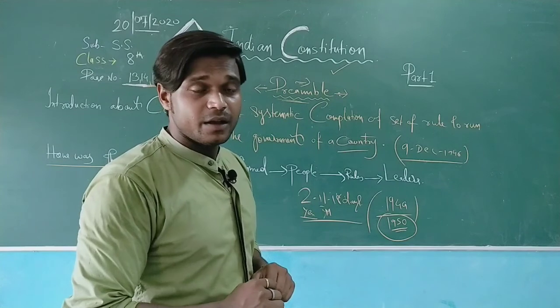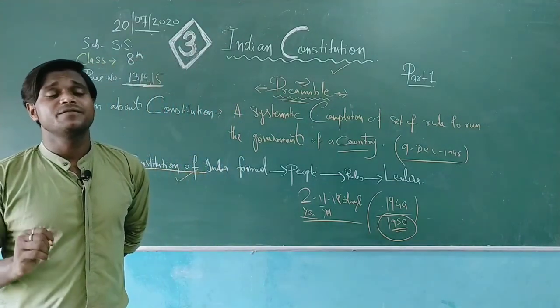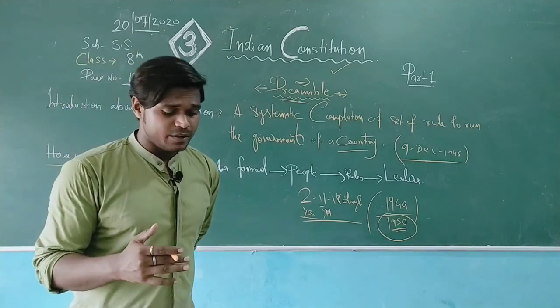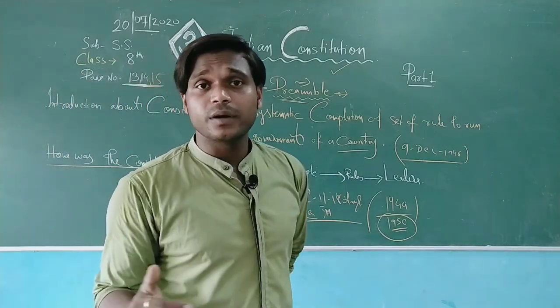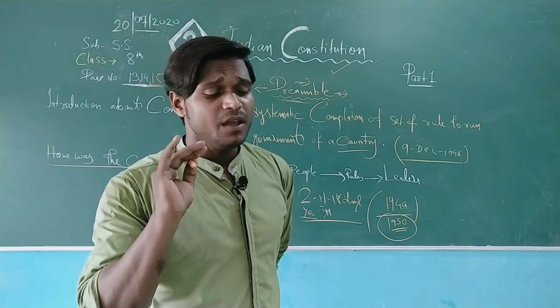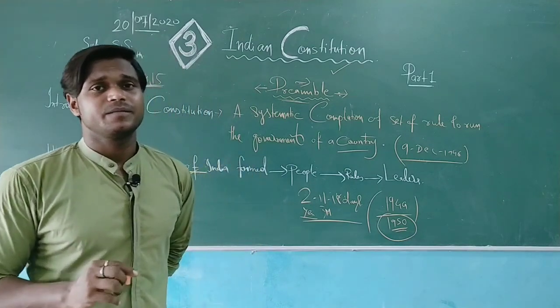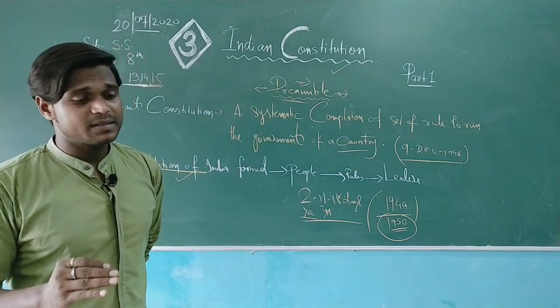Page number 15. What are the salient features? First of all, you need to understand the meaning of salient features. The features, we can say, on which democratic rule can work according to the theory of a textbook. So my dear students, India has a democratic value system. India has a democratic system of government.